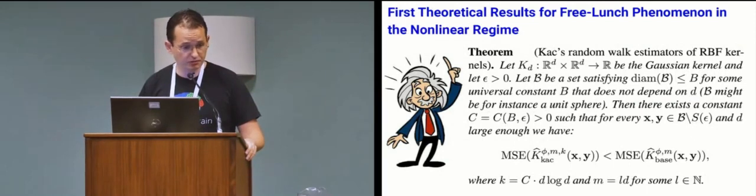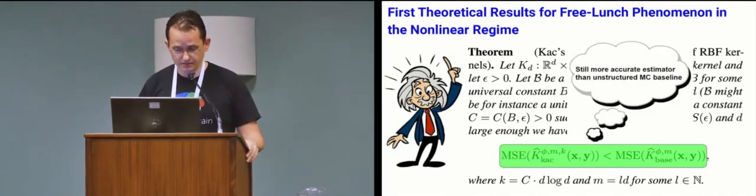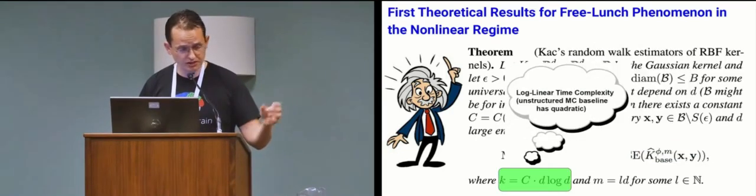We can actually prove theoretical results regarding those constructions. To the best of our knowledge, we are the first to propose theoretical results showing that we can get not only computational but also accuracy gains using those approximate orthogonal Monte Carlo methods in the nonlinear regime. That's this theorem right here. The accuracy gains are basically implied by those mean squared error inequalities, and the computational gains come from the fact that the number of Givens rotations that we use is just slightly superlinear in the dimensionality of the problem.